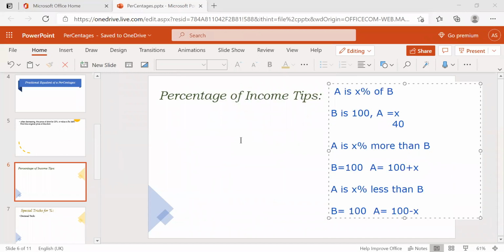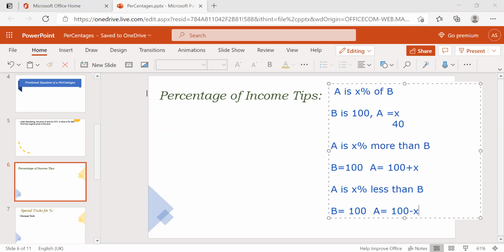So this is one important trick to solving percentage of income problems. It is one important tip. Up to this point, we discussed what percentage is, the fractional equivalent of percentages and the decimal equivalent of percentages. Vice versa, you should know both. Then the percentage of income tip: if A is X percent of B and B is 100, then A will be the same X value.